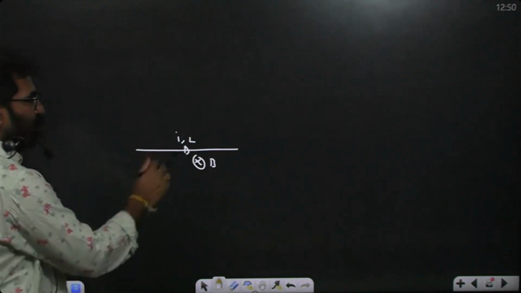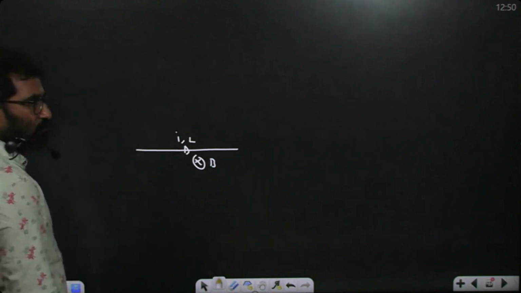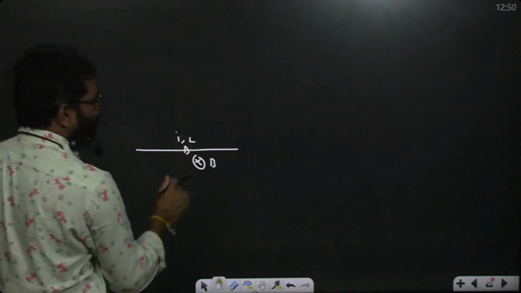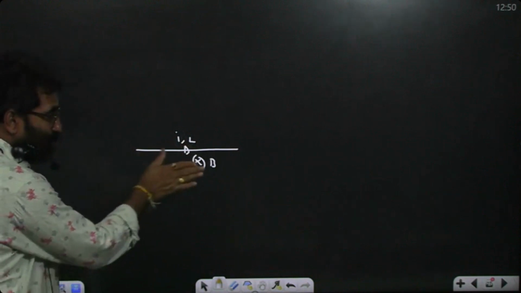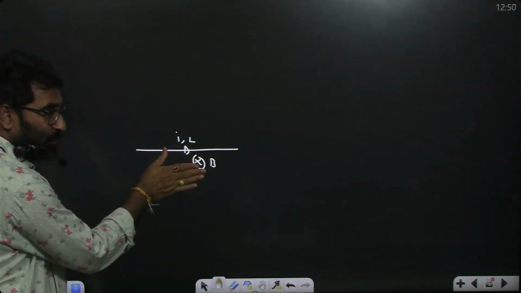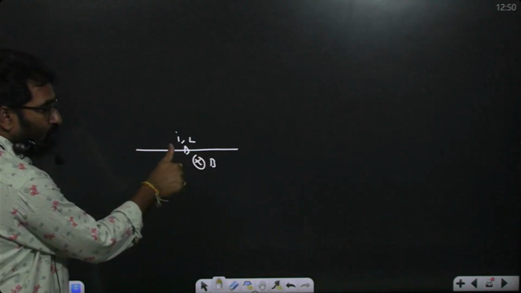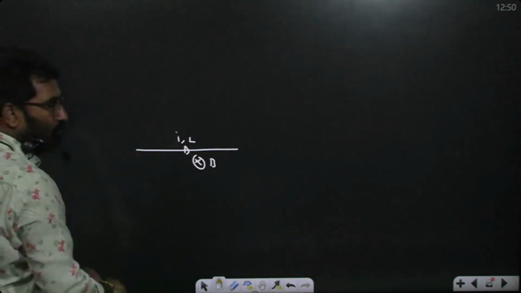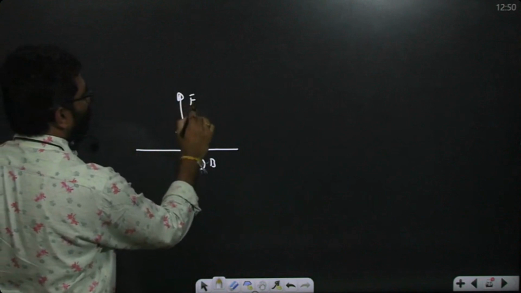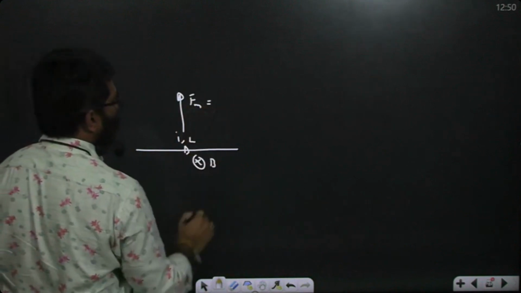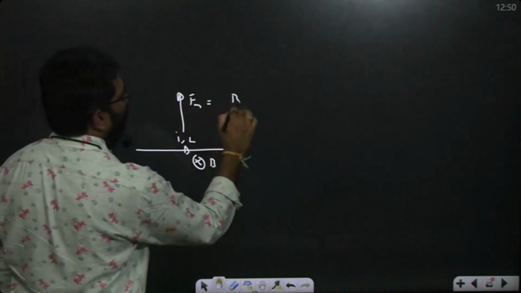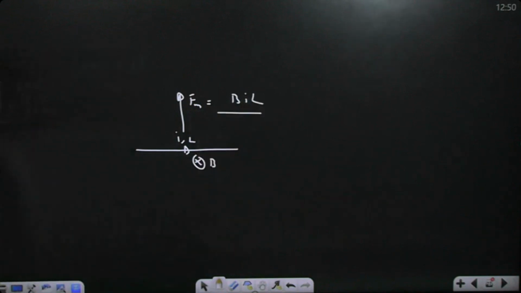Take I dl bar as the current direction. Is B bar into the plane or out of the plane? Into the plane. I and B are both perpendicular to each other, so the force is BIL. So I dl and B bar are both perpendicular to the force BIL.